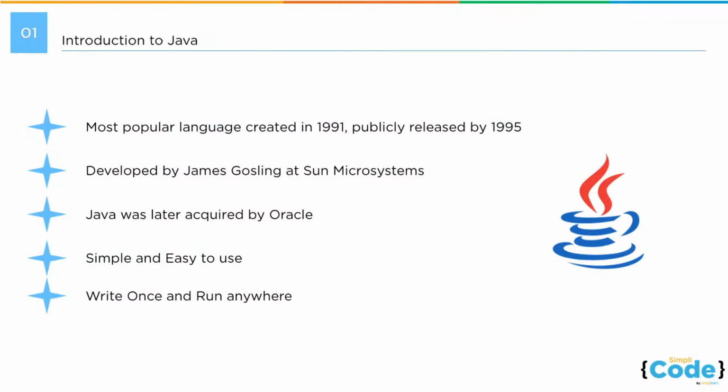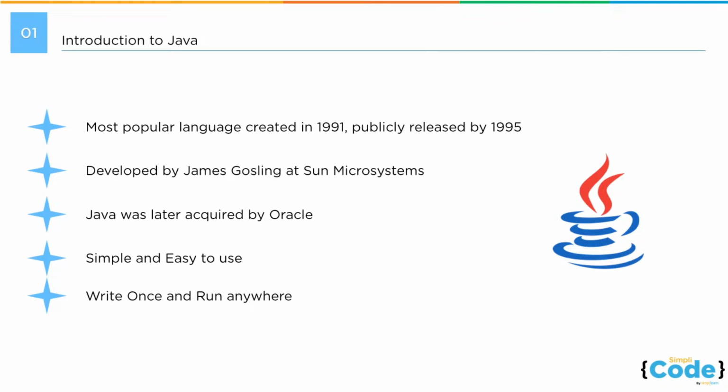When we talk about Java, it is one of the most popular programming languages out there, and it was created way back in 1991, but it was publicly released only in 1995. It was developed by one of the famous developers of our generation, James Gosling at Sun Microsystems, and then later Java was acquired by Oracle, and today Oracle owns Java.